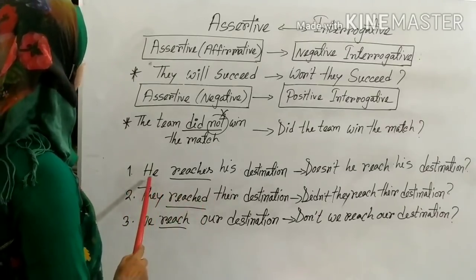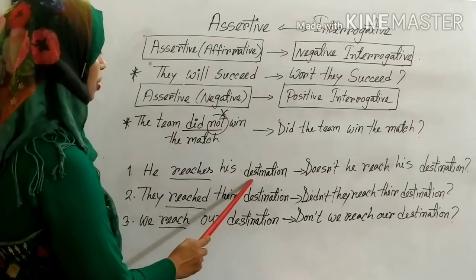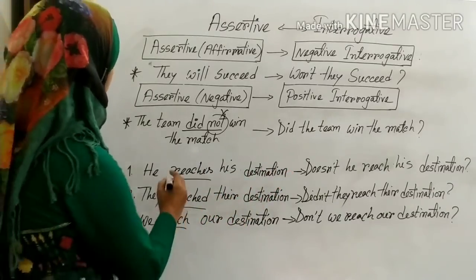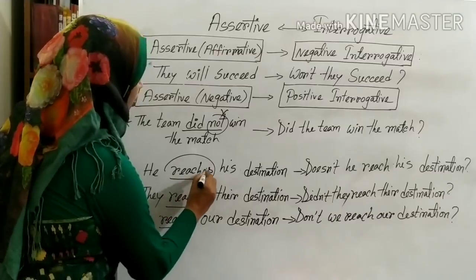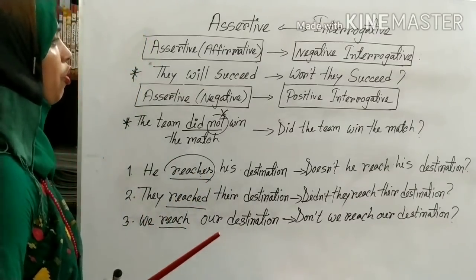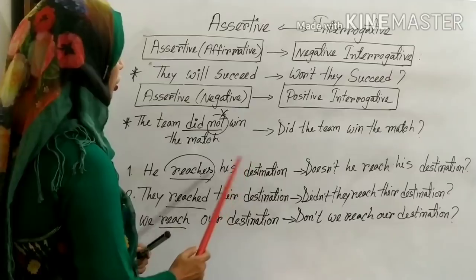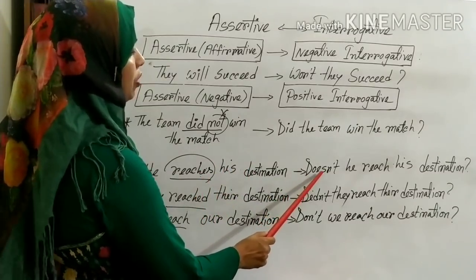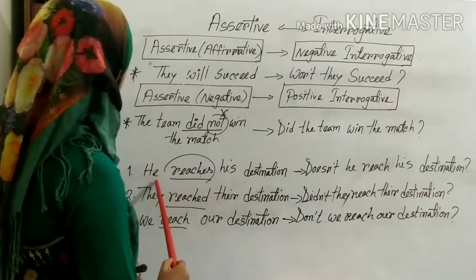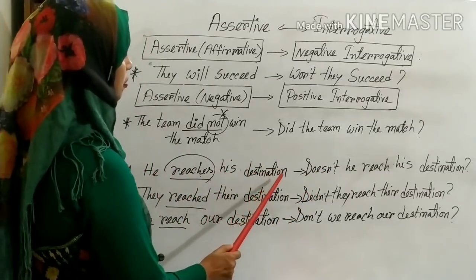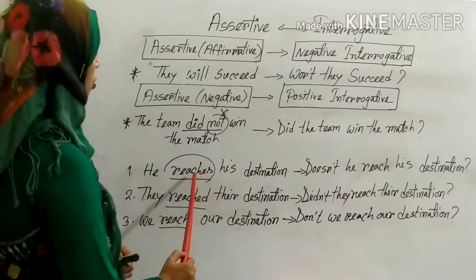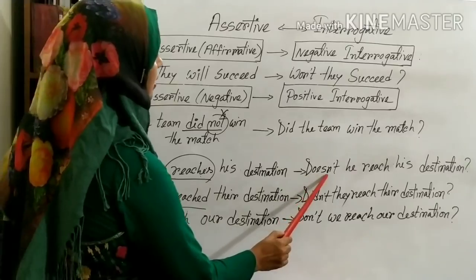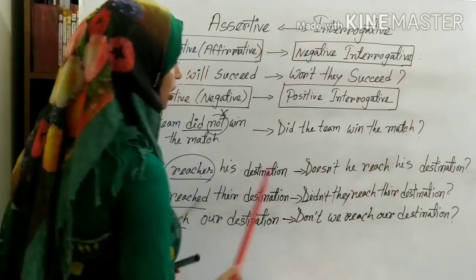First one is he reaches his destination. For making it interrogative, you have to focus on the main verb. Here you will find s or es related verb. For making it interrogative, you will take the help of does, and of course you will make it doesn't. He reaches his destination. That means you will follow the main verb, and according to main verb you will make it doesn't he reach his destination?